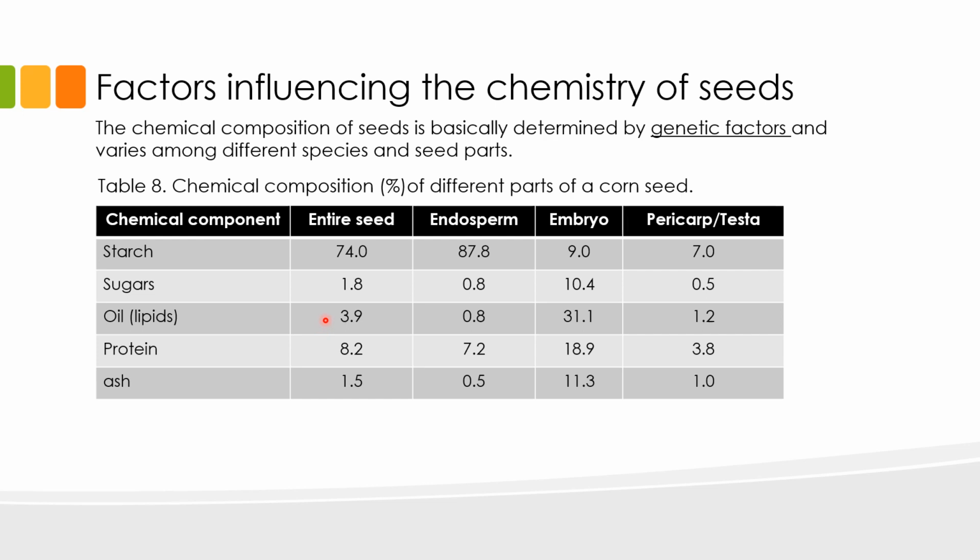Carbohydrates are distributed in the endosperm, embryo, as well as the pericarp and testa, and you can see that the endosperm has the highest starch content. The variations in the proportion and distribution of different chemical components into the different parts of the seed is an innate property of corn that is determined by the genetics of the plant.